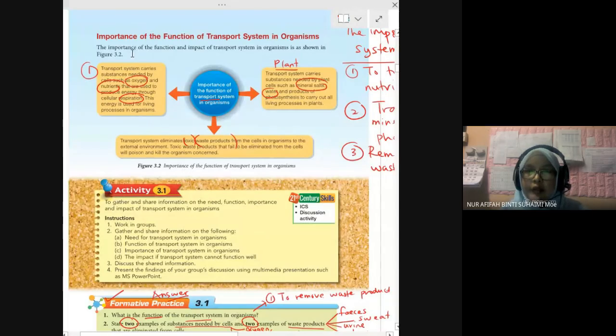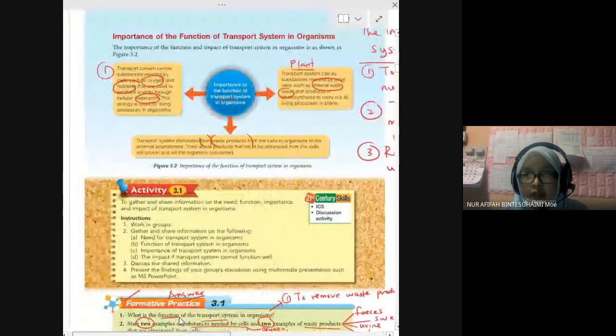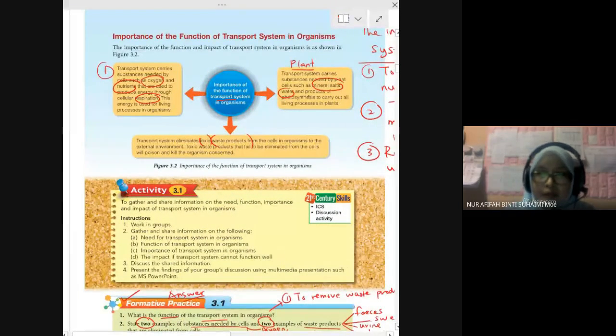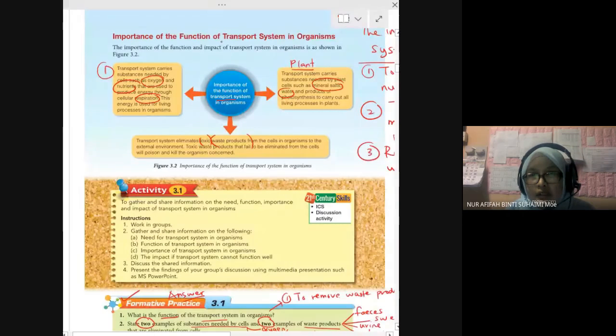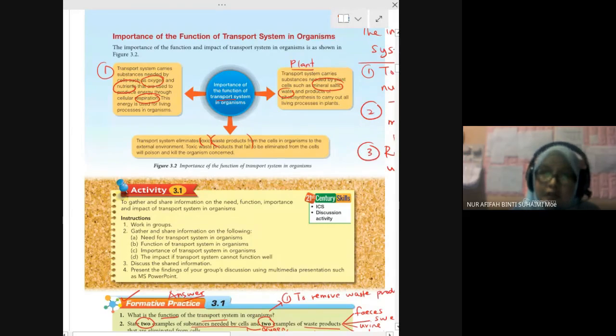Right. Importance of the function of transport system in organism. Number 1, what is the function of the transport system? To transport oxygen, and to transport nutrients for plants, in order to carry out cellular respiration. Why do we need to transport oxygen? To carry out respiration. Why do we need nutrients? Also for cellular respiration. So this nutrient refers to glucose.